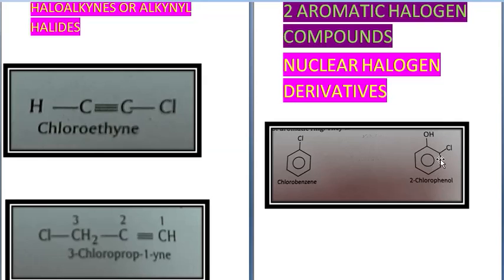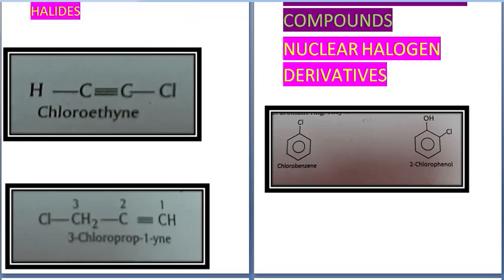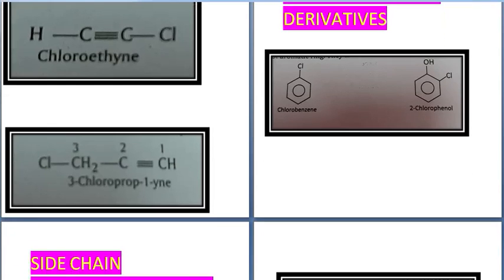From the second carbon, again a hydrogen has been removed and in its place chlorine has been added. So now this compound becomes 2-chlorophenol. Now in both these cases, whether the attachment is to the first carbon or to the second carbon, it is directly attached to this benzene ring. Hence it is called nuclear halogen derivative of aromatic halogen compounds.